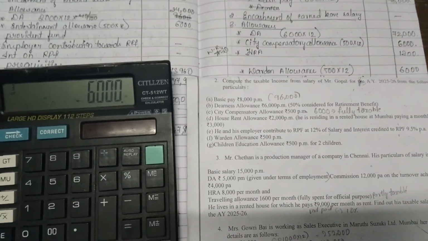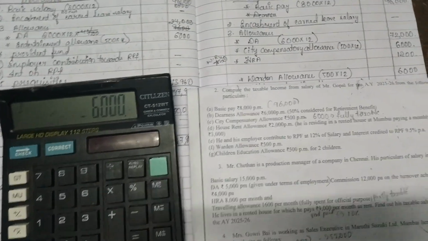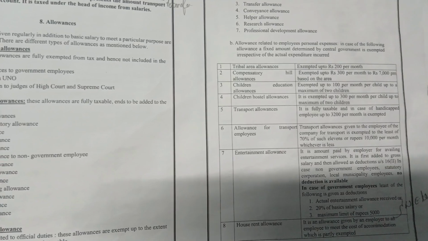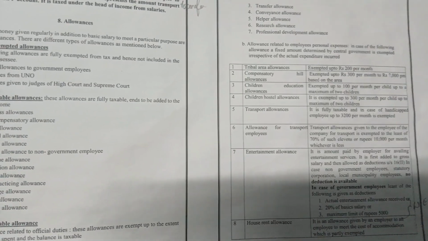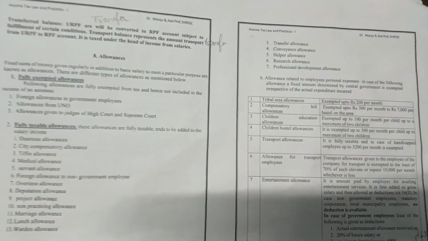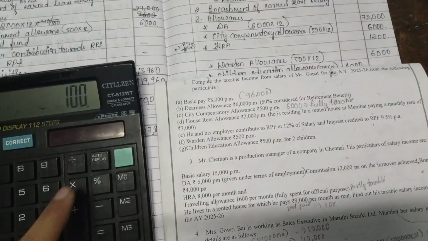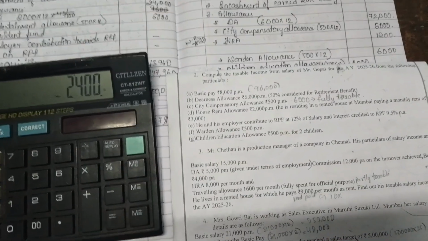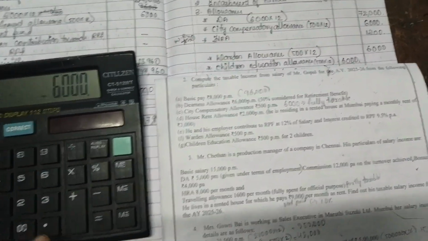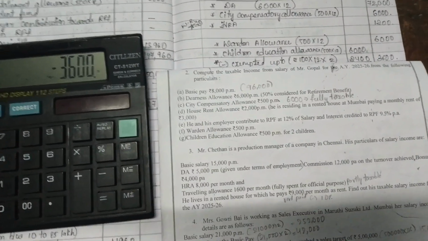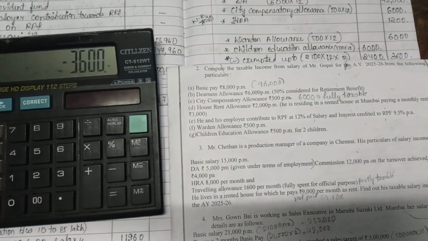Under this, exemption will come, that is exempted up to 100 per month per child up to a maximum of 2 children. 100 rupees is exempted per child, therefore you need to take for the year 2 children. 100 into 2, and you need to consider for 12 months. 2,400 minus 6,000, you will get education allowance taxable. 3,600 is the education allowance.